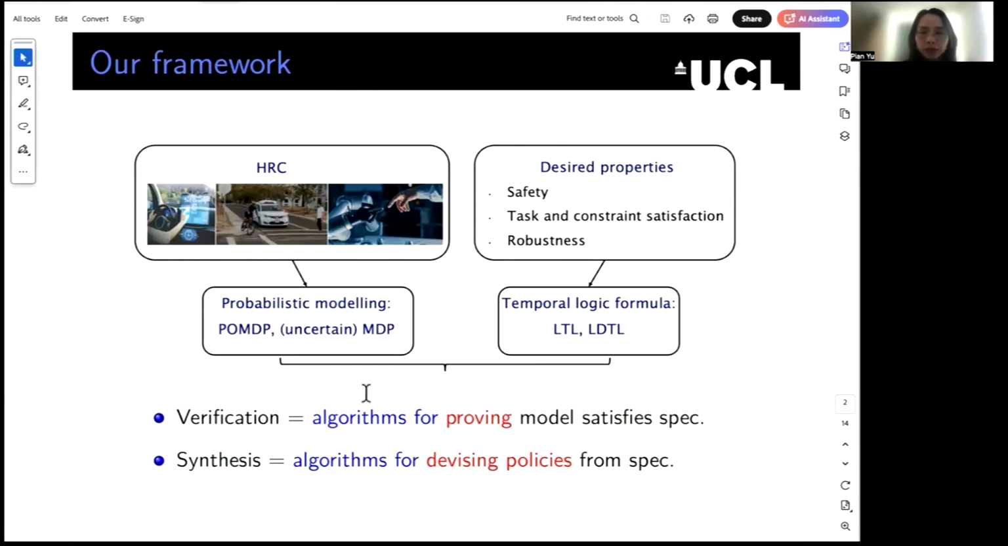Once we have the model and the specification, we study the verification problem, which aims to develop algorithms for proving the model satisfies the specification. We also study the synthesis problem, which aims to design algorithms for devising policies from the specification.